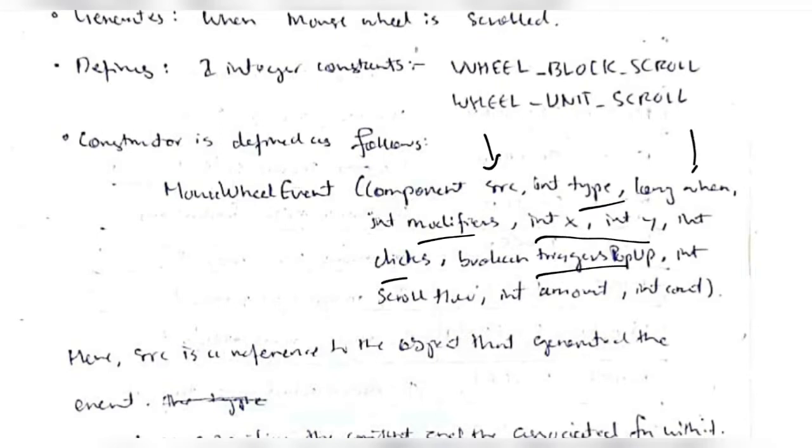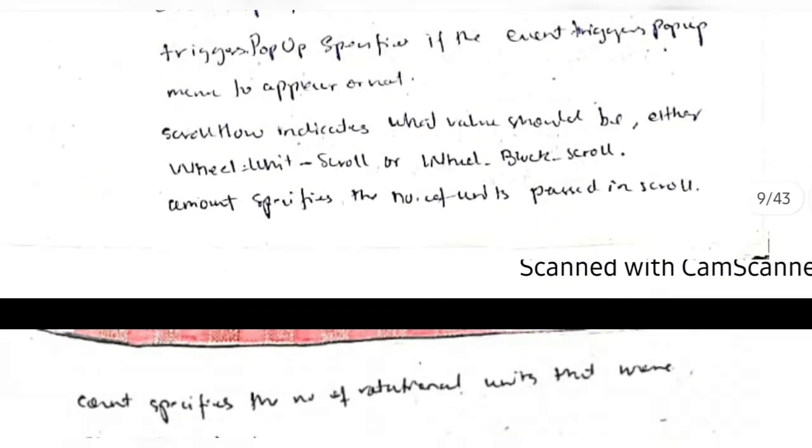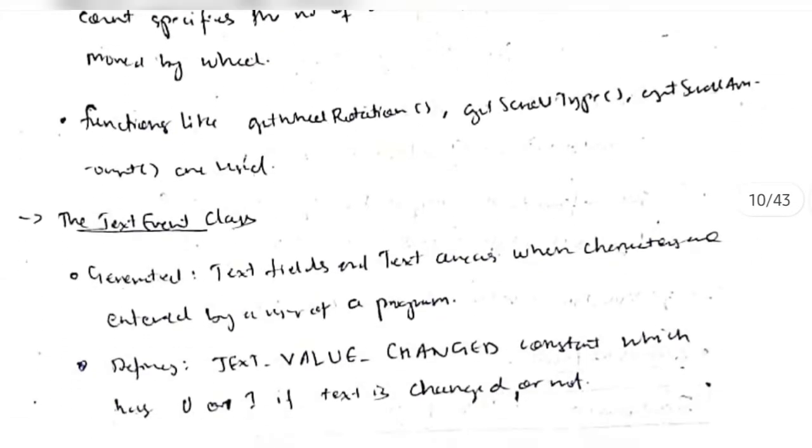number of clicks, and whether it triggers any pop up or not, and how much scroll is made, and the amount, and the count, okay. So these are the things which will be used to initialize the mouse event class, okay. And the functions are like get wheel rotation, get scroll type, and get scroll count, and so on, okay.